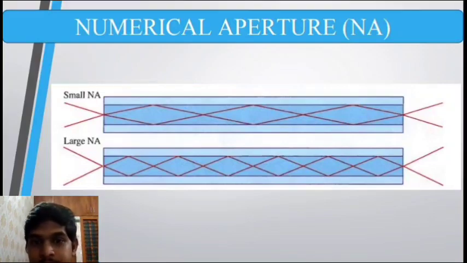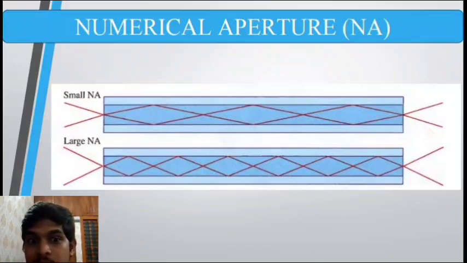So in the medical field we have endoscopy, right? This endoscopy is to be made such that it should have a large numerical aperture, because light rays from the surrounding should be able to travel inside the fiber so as to get a clear view. So for that particular use, we need a larger numerical aperture.